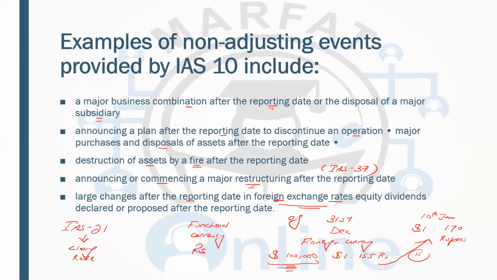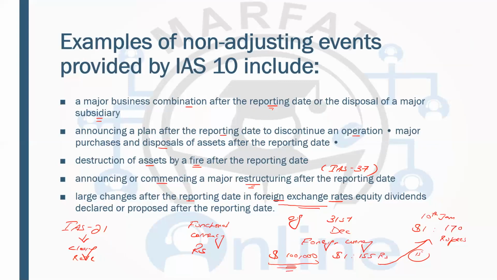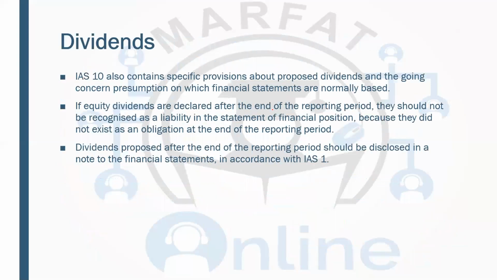But every time the company has a plan to grow, and even if they were having a plan to acquire a company, they can change it after the year end. So this is a non-adjusting event. So when you have non-adjusting events and these are material, there will be only a disclosure rather than recording or adjusting those transactions in the current year financial statements.